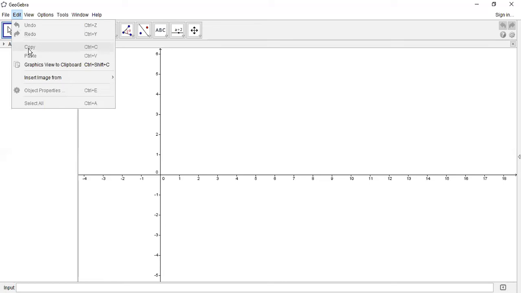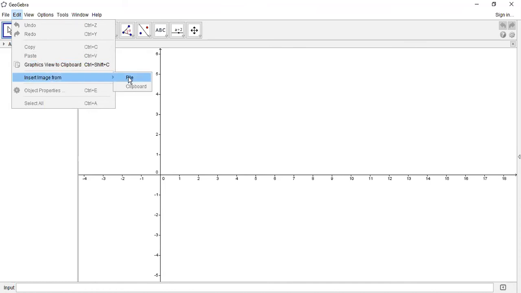So whatever contents we copied, if it is a construction or algebraic equations we copied, we can use that to insert it again. You can use the paste command to repeat that construction or equation. So we can use these two commands: copy, to copy the content, and paste, to insert the copied contents, deleted contents or any other contents. Graphics view to clipboard. What we copied or cut will be copied into the memory of the clipboard, so you can repeat the same construction by using graphic view to clipboard. Then insert image from file.